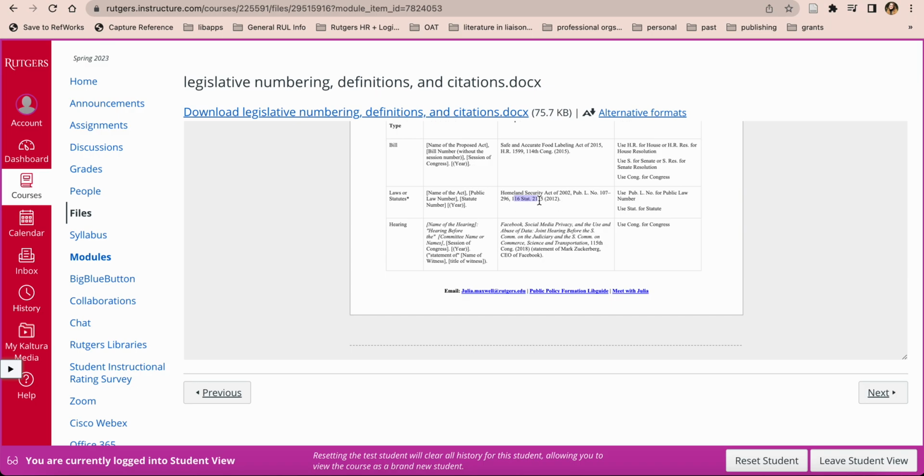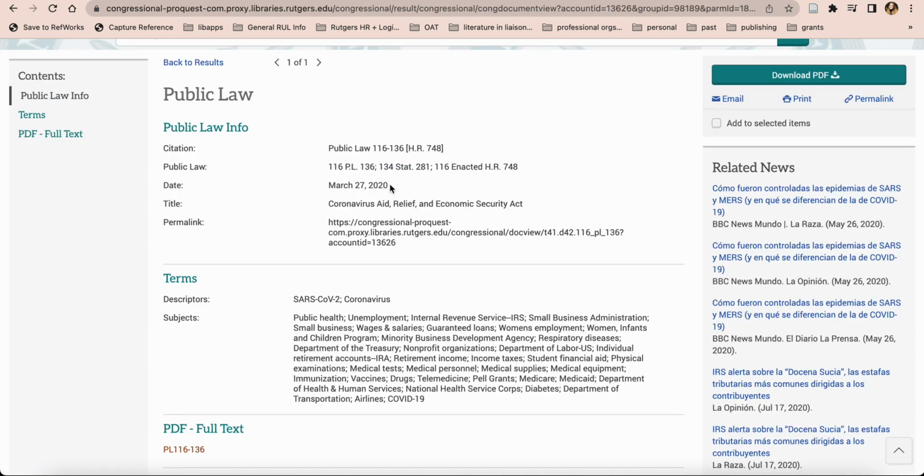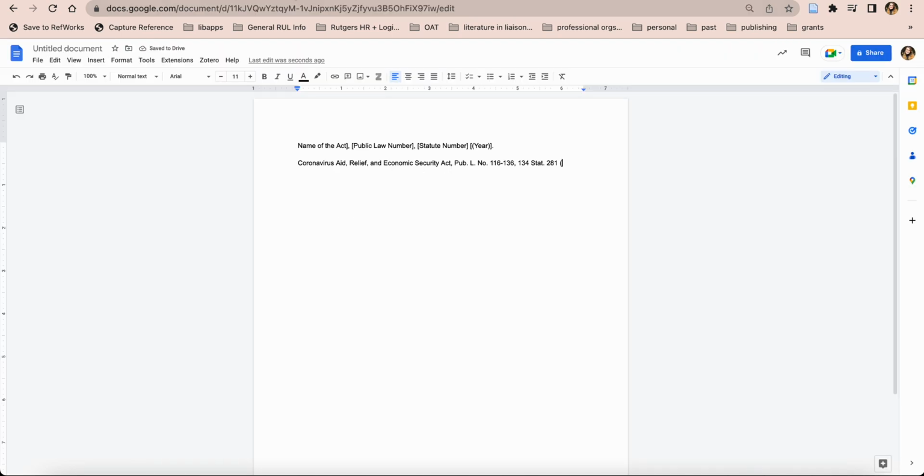Yes, Stat for statute. Just double checking those abbreviations. Then there's no comma after the statute number, and then we've got the year in parentheses. Let's double check the year, 2020. Put that in. There we go.